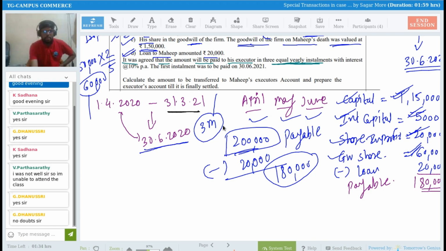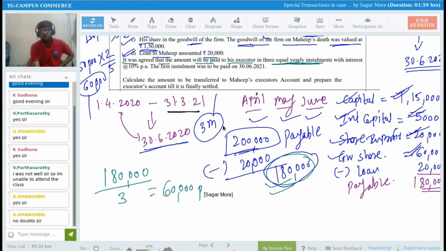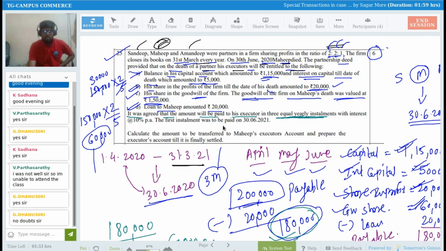Total amount payable to Mahip is 1,80,000 rupees. That is correct. But they have decided to make the payment of rupees 1,80,000 not in one go, but in 3 equal annual installments. So what does it mean? It means I need to simply divide it by 3. 1,80,000 divided by 3. So it means I need to pay 60,000 rupees per annum, right? 60,000 rupees per year I am supposed to pay to the executors of Mahip, right?